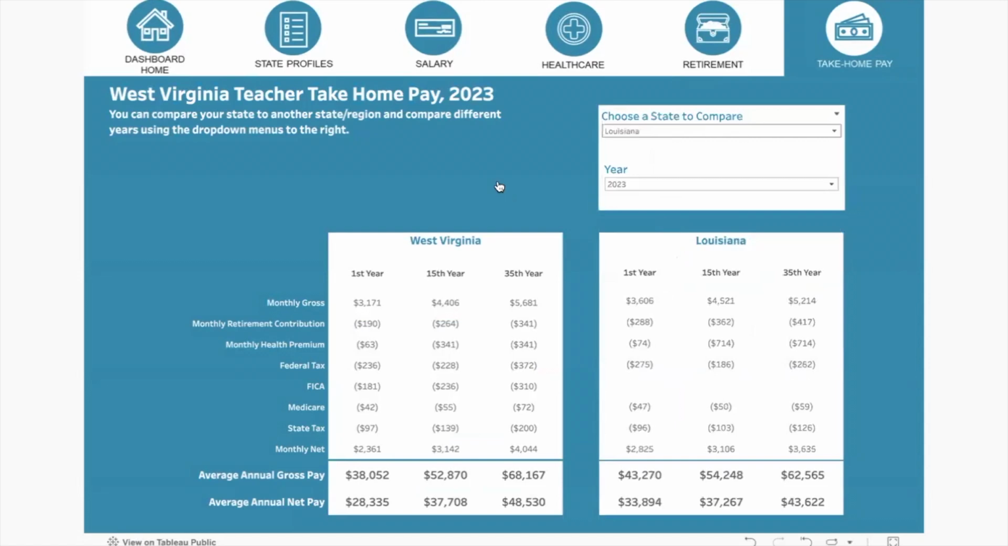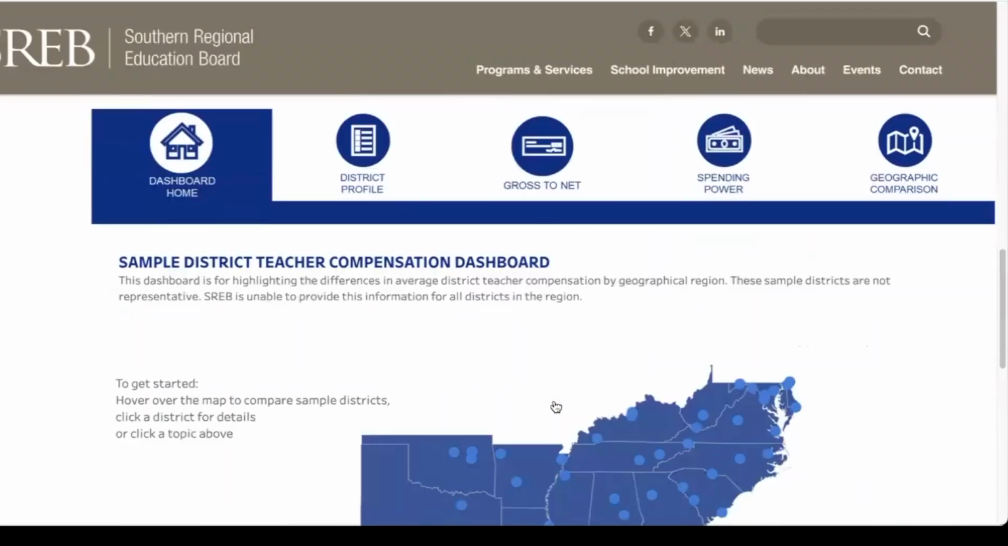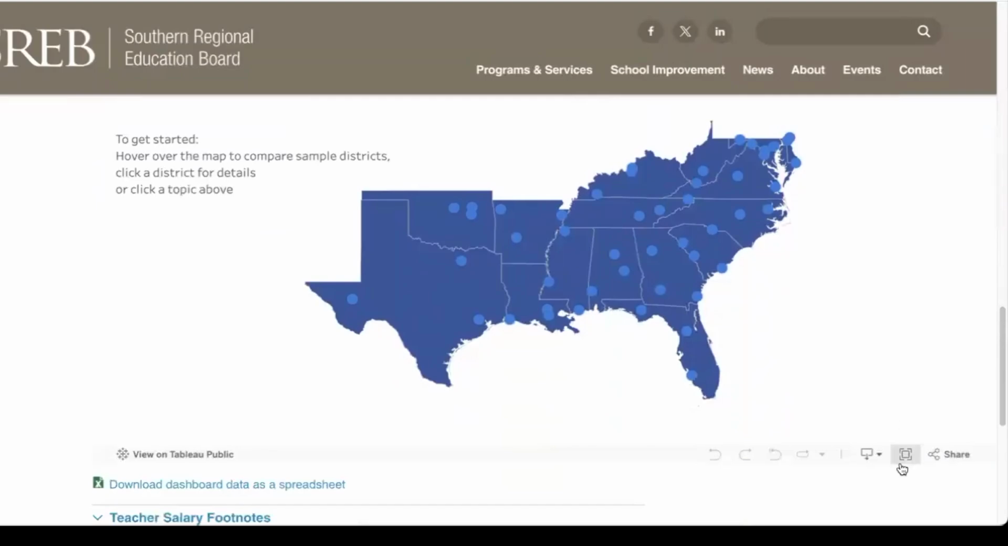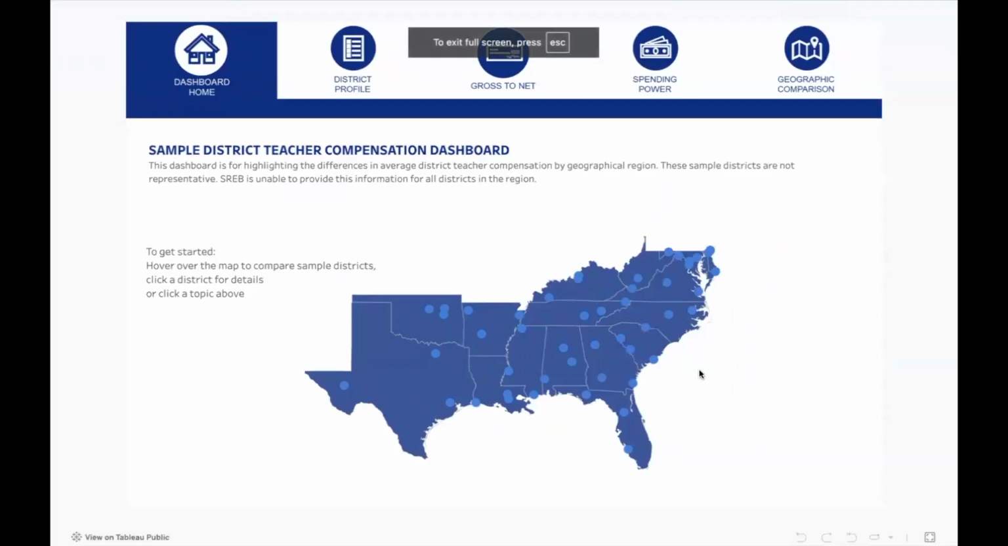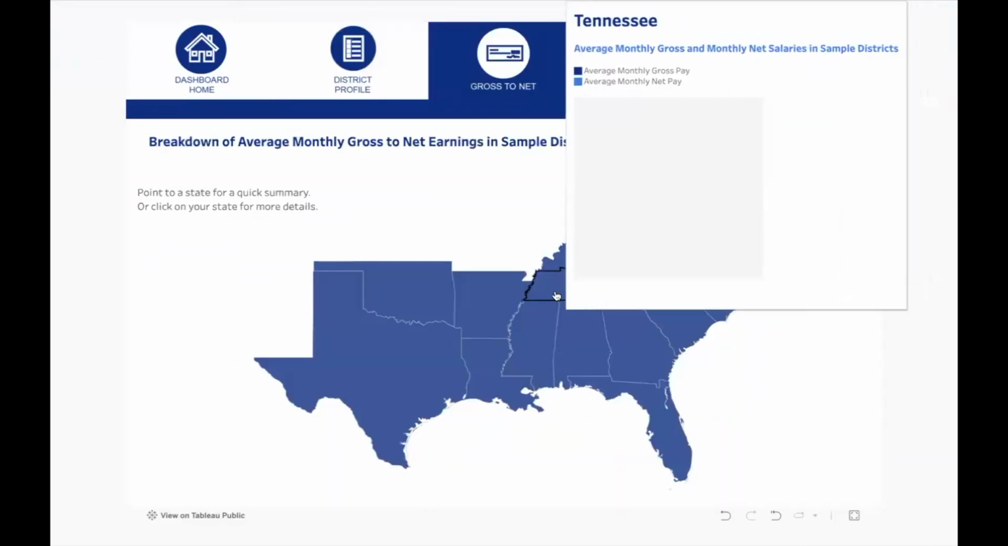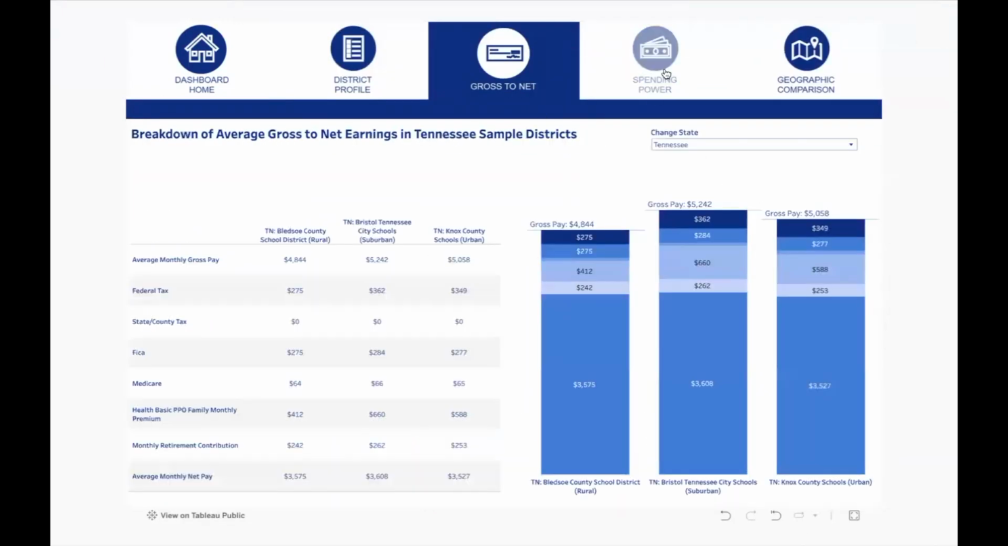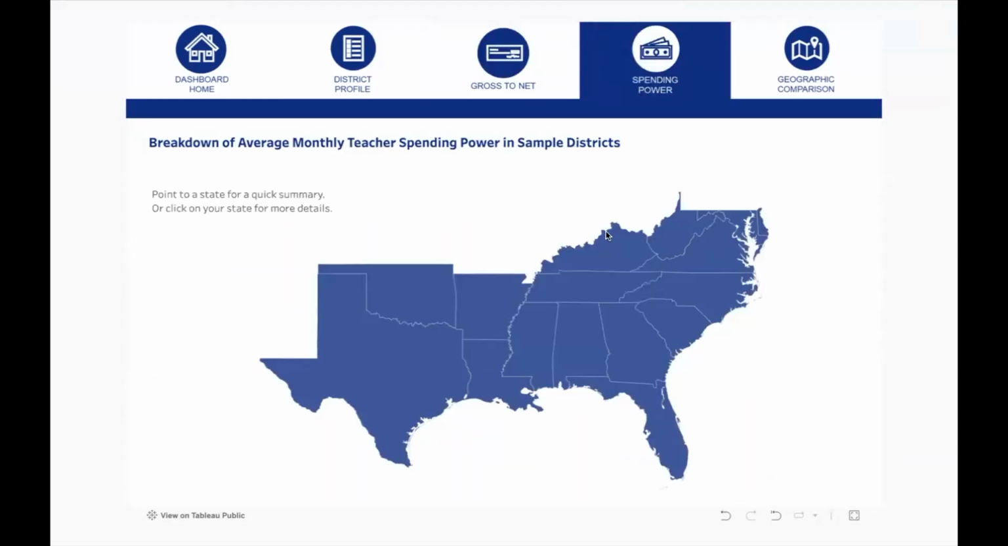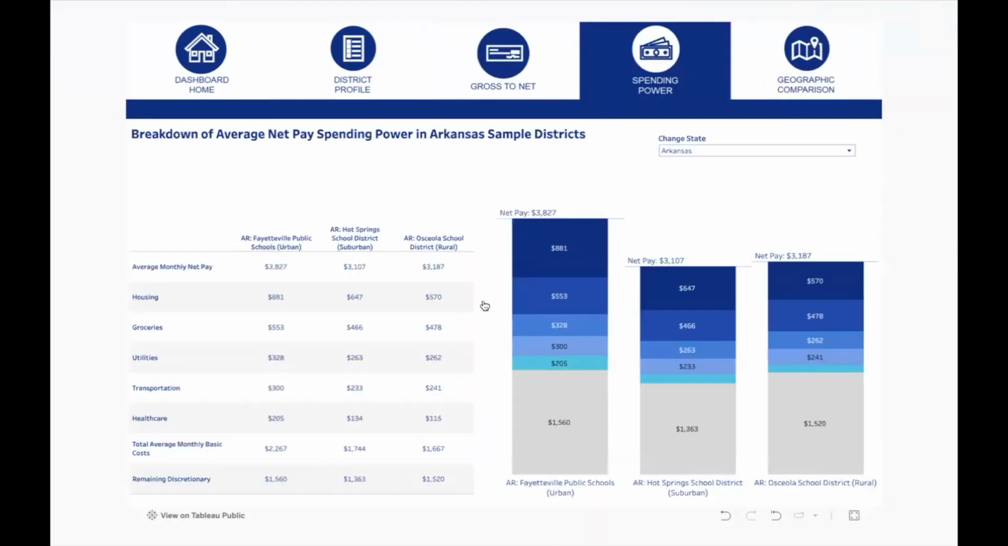Below this dashboard, a second dashboard shows data from 48 non-representative sample districts across the region. 1 rural, suburban, and urban district is highlighted from each state. It similarly visualizes teacher salary, teacher health, and retirement benefits, as well as teacher net take-home pay in the districts. It also calculates spending power, analyzes average net pay against local economic data, and is sourced from the Council for